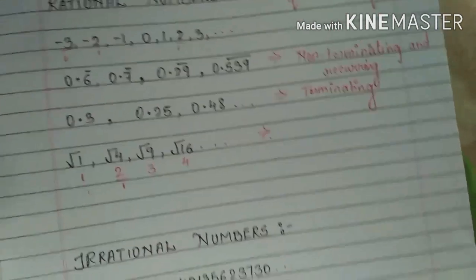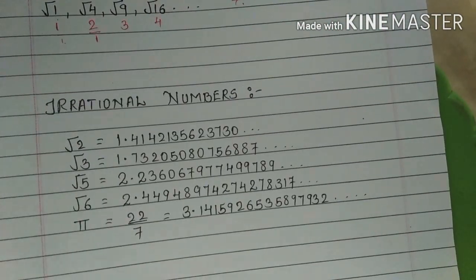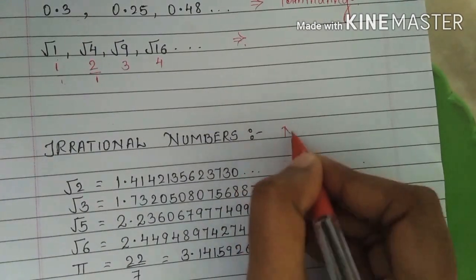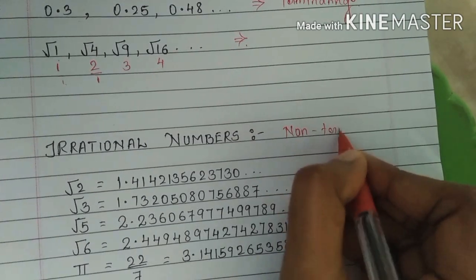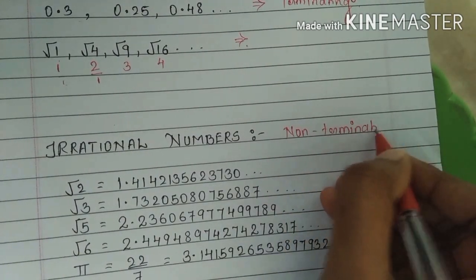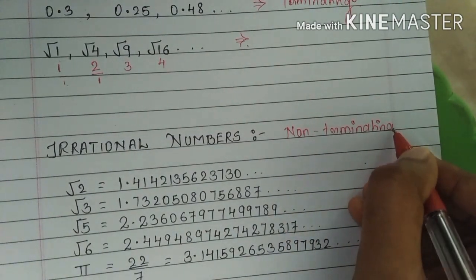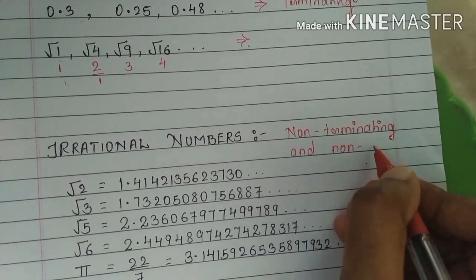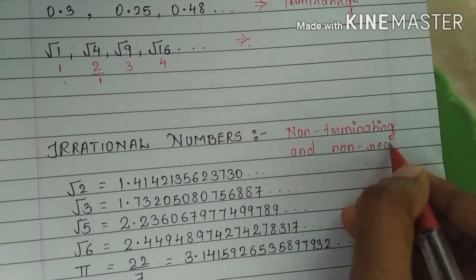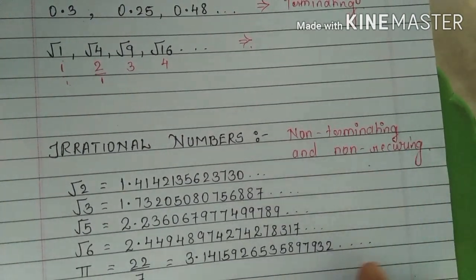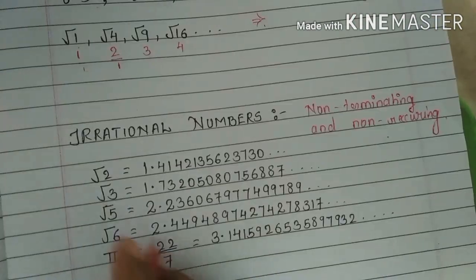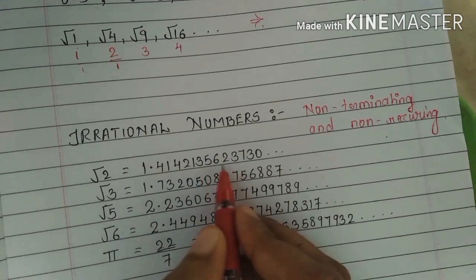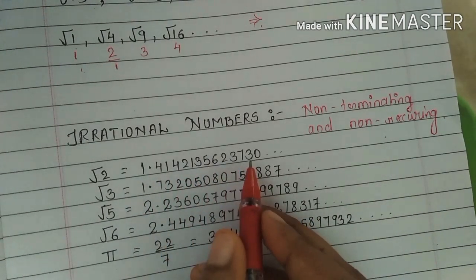Okay, let us see irrational numbers. These all are the examples for irrational numbers. Irrational means what? Which are non-terminating and non-recurring. Non-recurring means which is not repeating. We will not get any same number repeating. We will not get a repetition of the same numbers over here. So this is non-terminating and non-repeating.